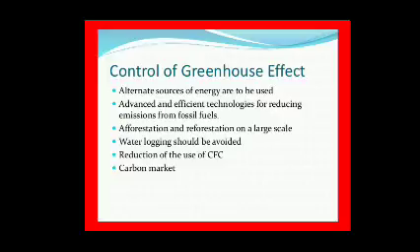Chlorofluorocarbons. Fourth one is energy efficiency. We use energy efficiently. Alternatives to chlorofluorocarbons are used in refrigerators. Control over burning of fossil fuels helps to increase reforestation on the surface of earth.